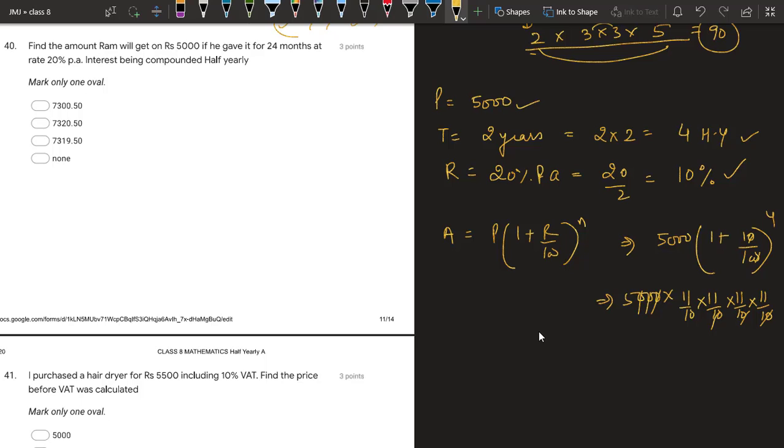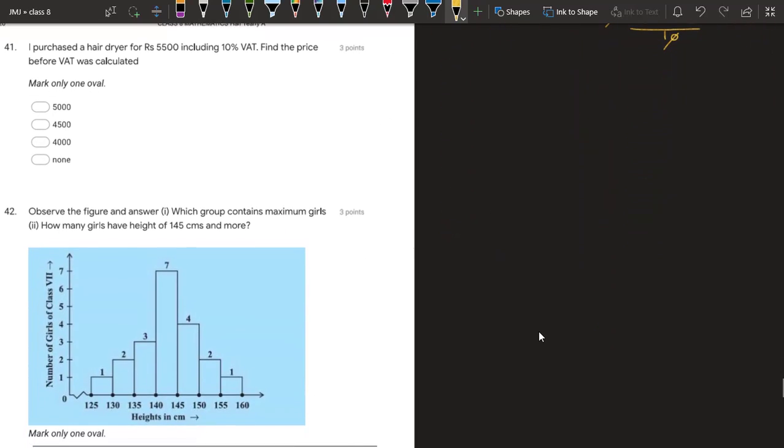Now we have 4 times 11 into 5, which gives us 73205 upon 10. Cut this and the answer is 7320.5. This is the amount, 7320.5, second option.